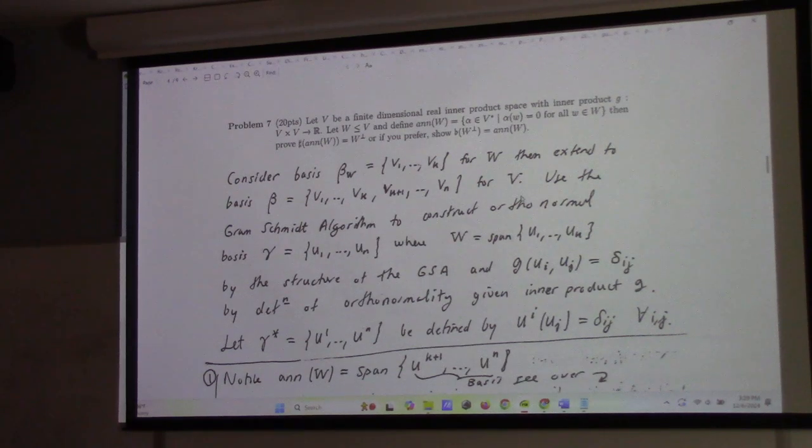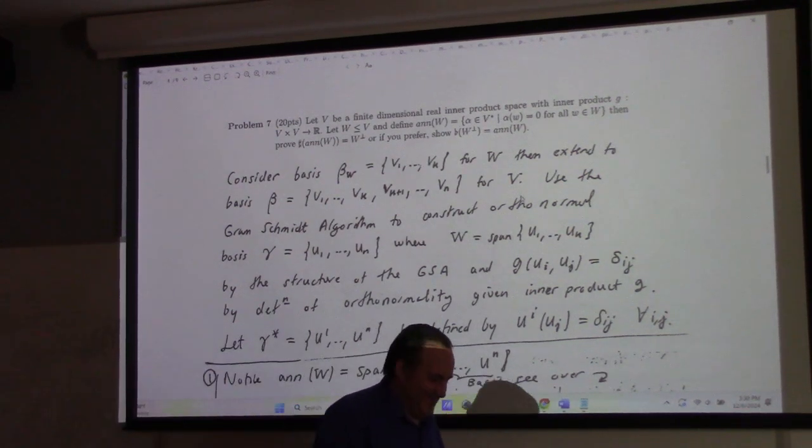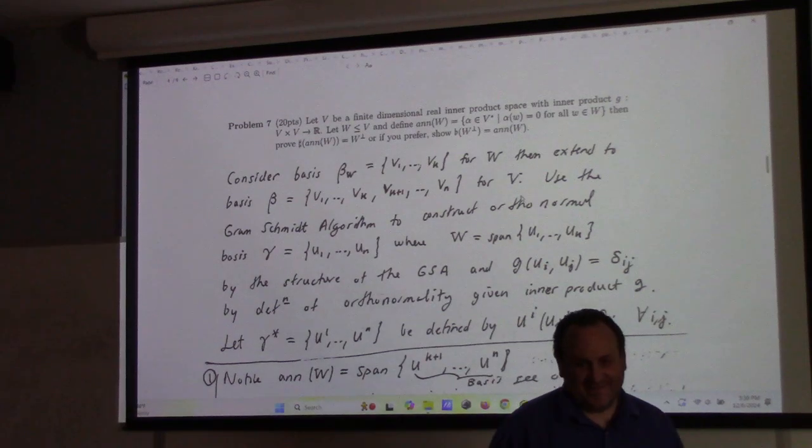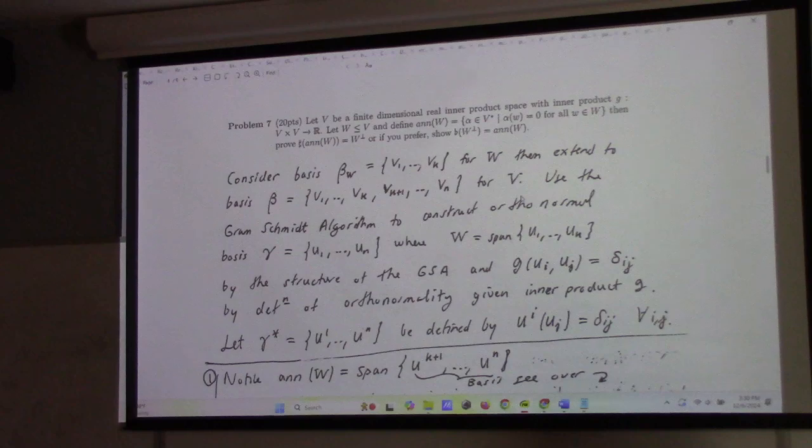This question, whose question is this? This is not Daniel's question, no. This is Sam's question. Because Sam said something in passing about, isn't the annihilator like the perp? And I was like, yeah, it is. So let's explore that. That's what this is about.